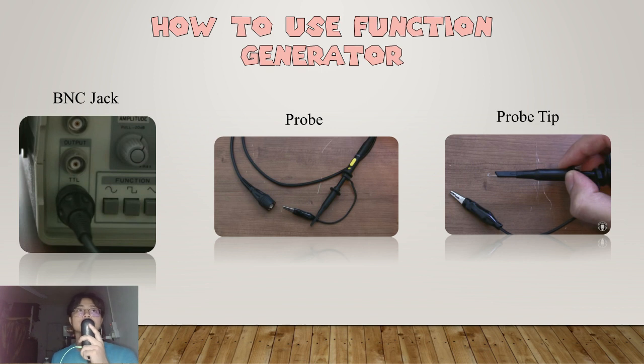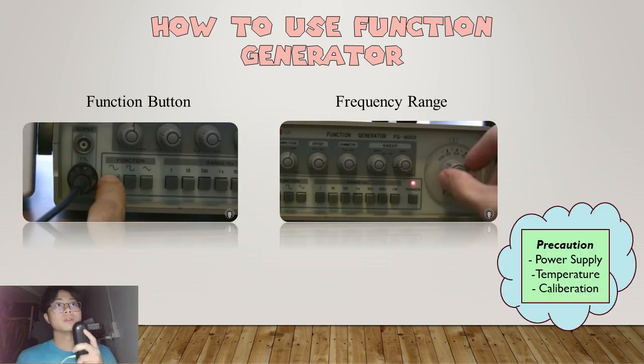And how exactly are you going to use the function generator? You must connect some wires to the BNC jack labeled 5 ohms, which is the main output. In our topic, we use an oscilloscope probe. The voltage waveform will appear on the probe tip. You can change the types of waveform in the function area. Change the frequency of the waveform with the appropriate frequency range button.